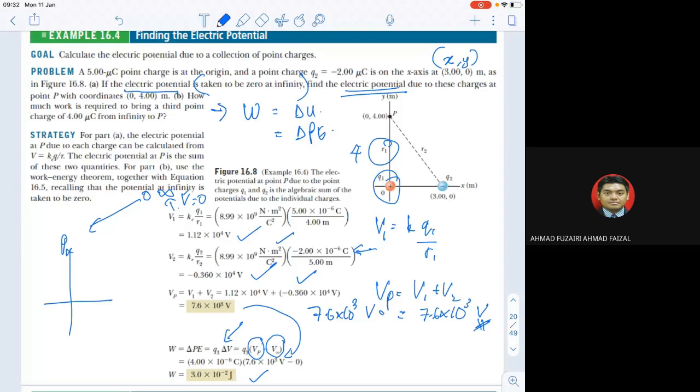Electric potential at infinity is zero. Remember, electric potential at infinity is zero, and the electric potential in this question is the one that we calculated in part A, 7.6 times 10 to the power of 3 volts, times Q. It's given inside the question as 4 microcoulomb. So that's why we get 3 times 10 to the power of negative 2 joule. The unit now is joule because they want to know about work.